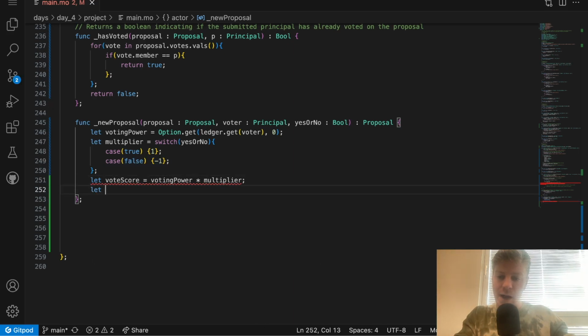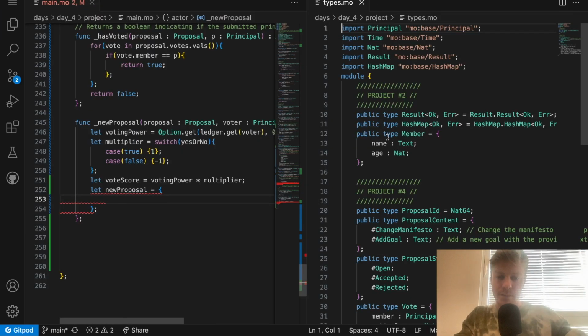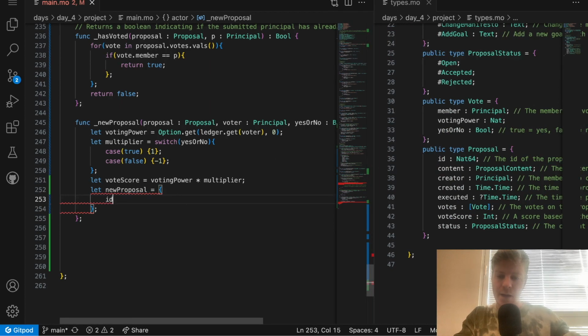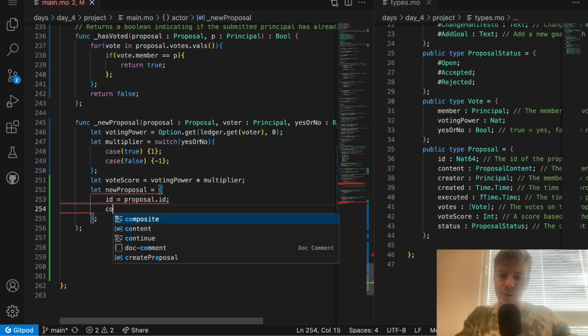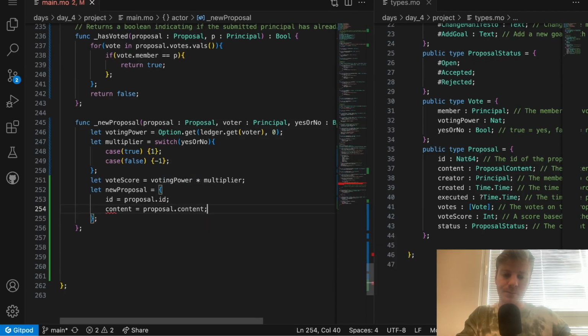And now I can compute the new proposal, so we need to take a look at the types of the proposal. The ID will be unchanged, so this is going to be proposal.id. The content will be the same, again, proposal.content.